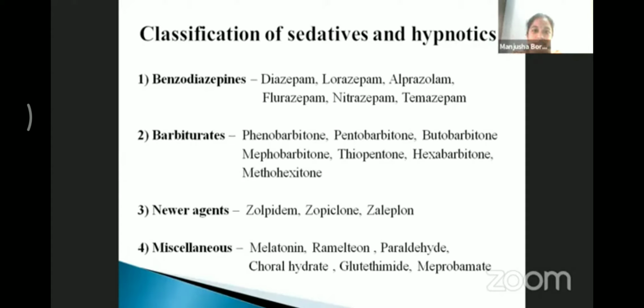Newer drugs like zolpidem, zopiclone. Chemically they are different from the benzodiazepines, but they produce their effect through GABA and produce a hypnotic type of effect with minimal anti-anxiety and anticonvulsant responses. And miscellaneous agents: melatonin, ramelteon, paraldehyde, chloral hydrate, etc.